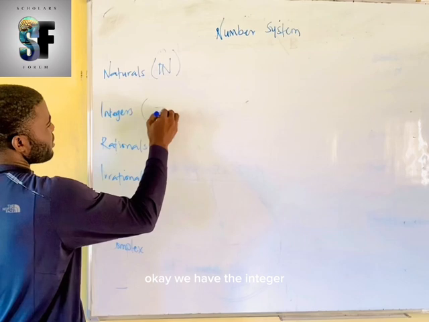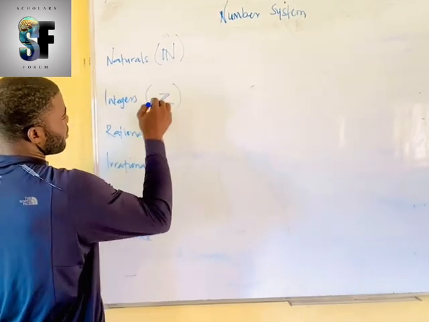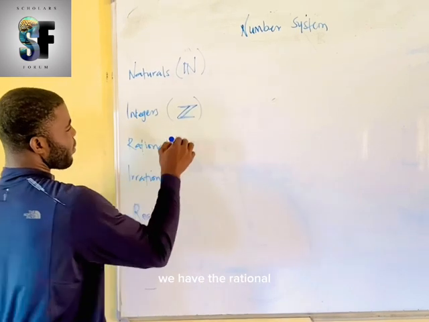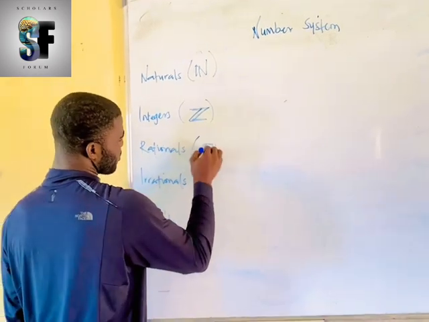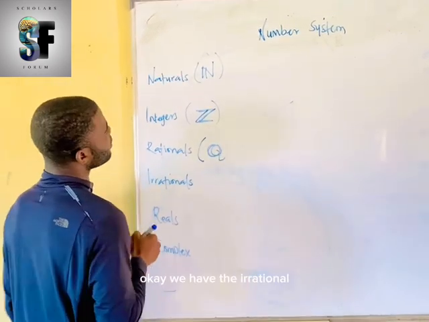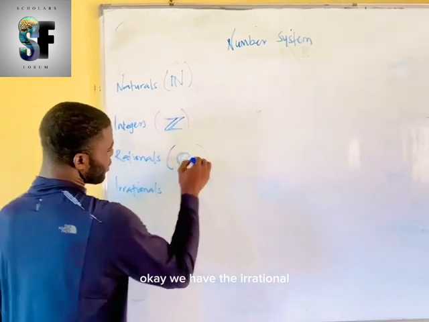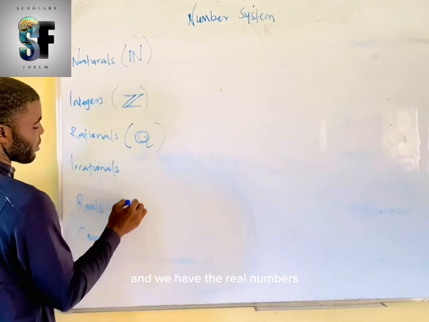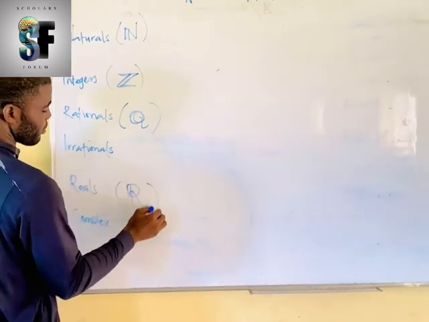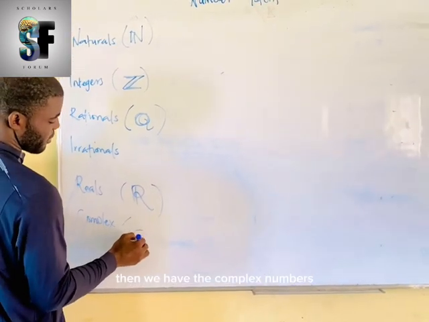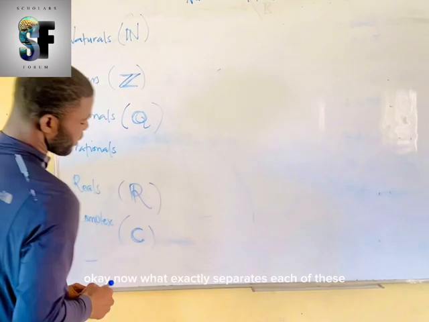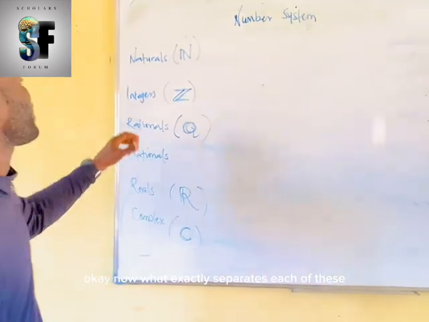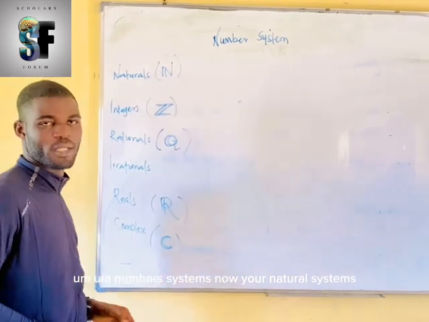Alright, so each of these sets of numbers have symbols that represent them, like this, the natural. Okay, we have the integer. Okay, let's rewrite that again. Alright, we have the rationals. Okay, we have the irrational, which basically does not have a symbol. Okay, and we have the real numbers. Then we have the complex numbers. Okay, now what exactly separates each of these number systems?